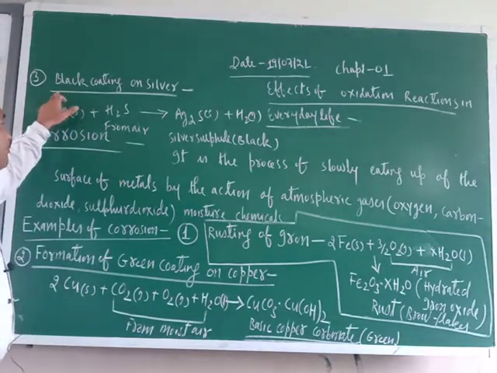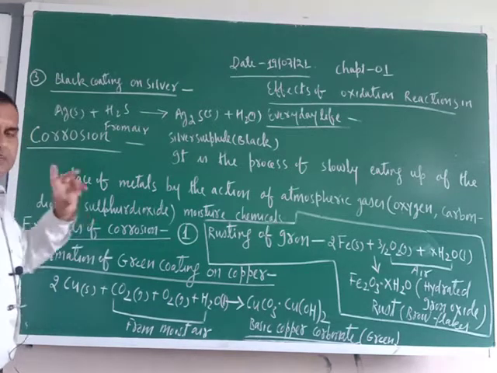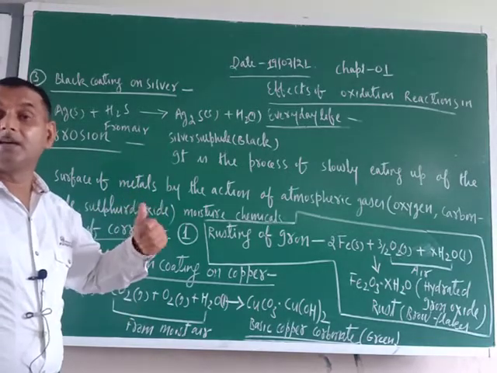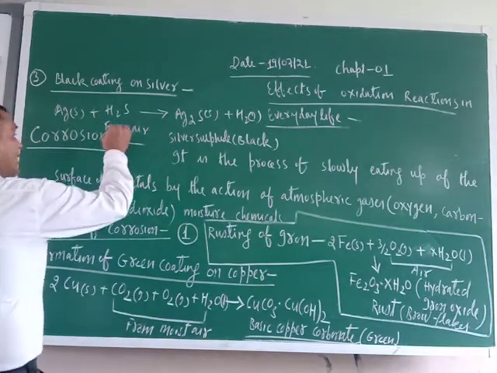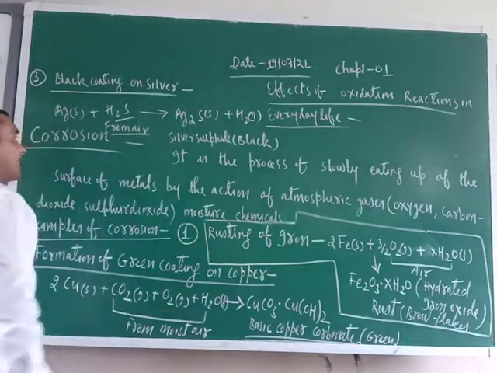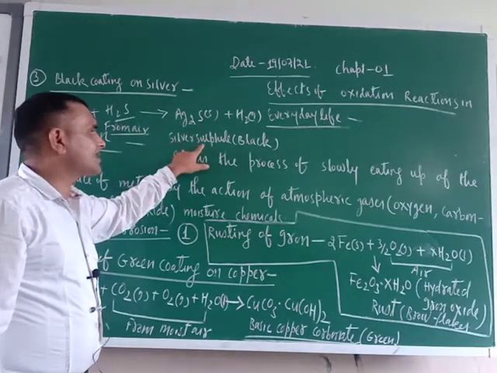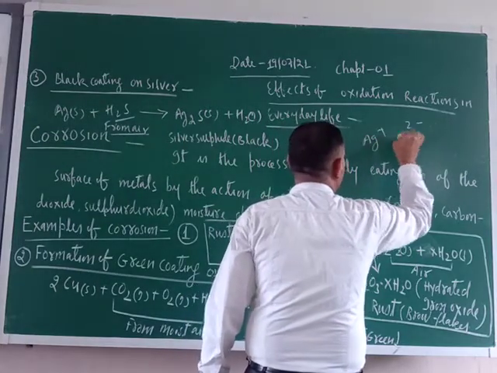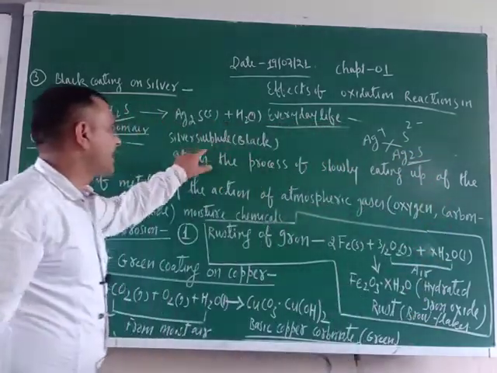Third example is black coating on silver. Just see, you might have seen the silver ornaments over a period of time they blacken. Why? Because silver ornaments react with an atmospheric gas, hydrogen sulfide, H2S. This is also present in the air, and it reacts and forms Ag2S, that is silver sulfide. Ag2S means silver Ag single positive, sulfide is 2 negative, crisscross this one, so Ag2S. This is silver sulfide, this is black color.